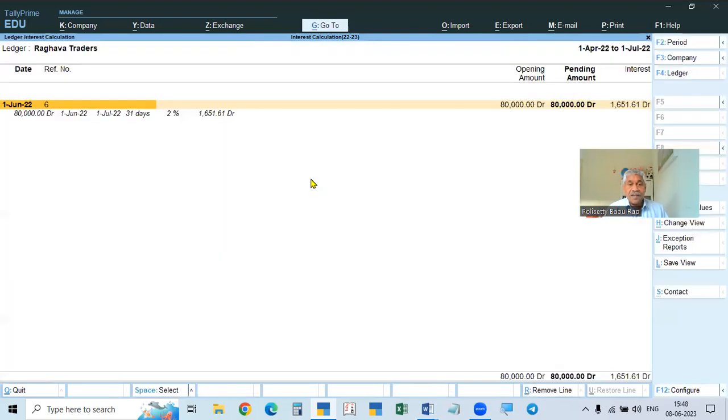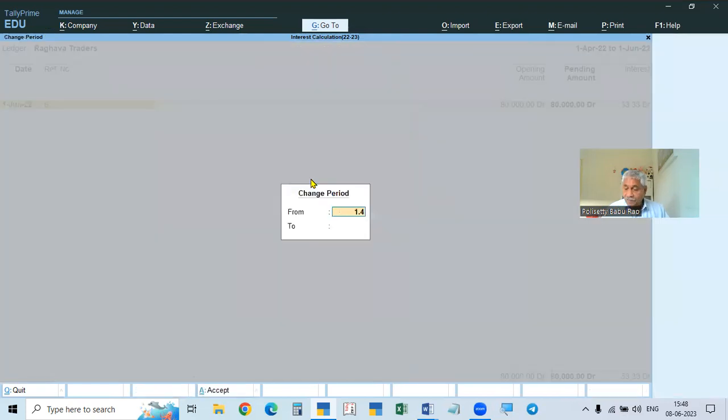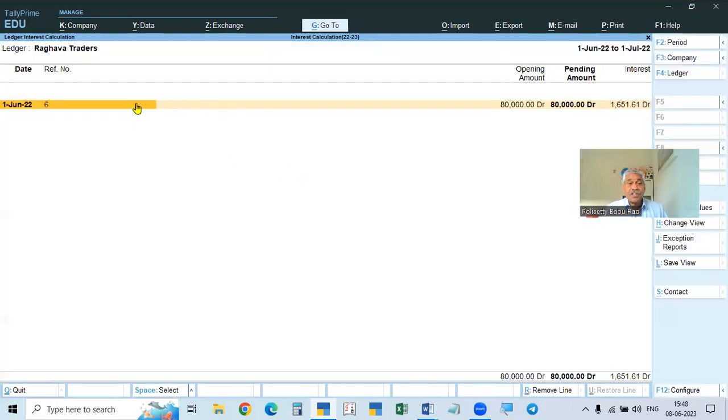Now escape, escape. So we'll go here. Here, if you see from 1st April to 1st July, you may be confused. So 1st June to 1st July, it is calculating. See, from 1st June itself, it is calculating. Previously, it was calculating from 2nd June, the next day.